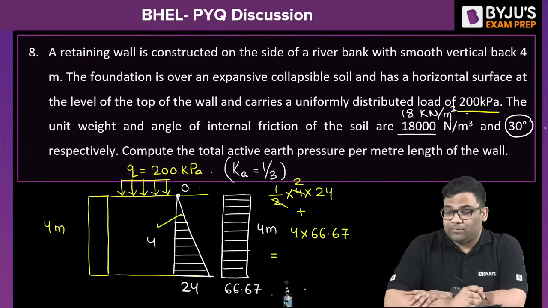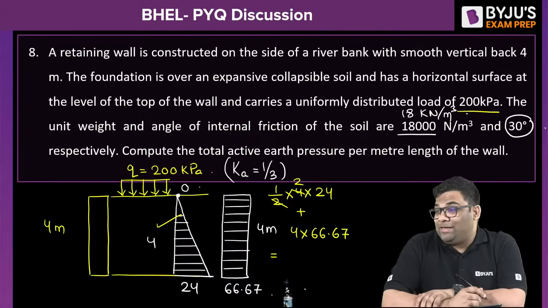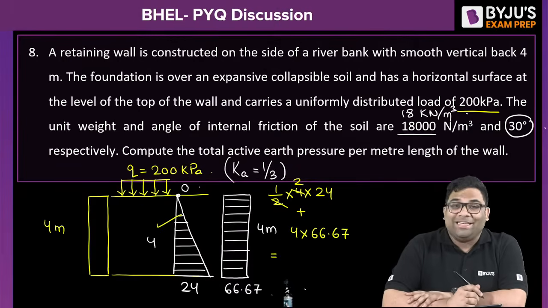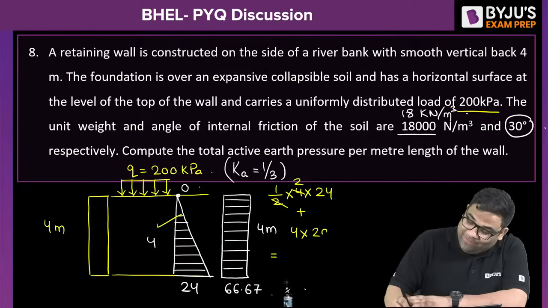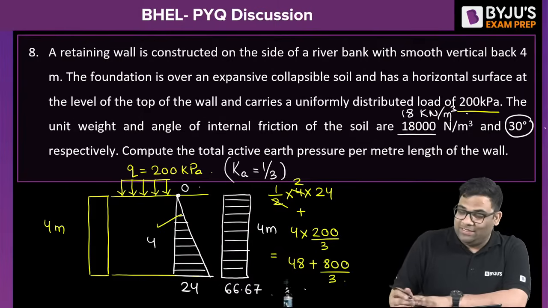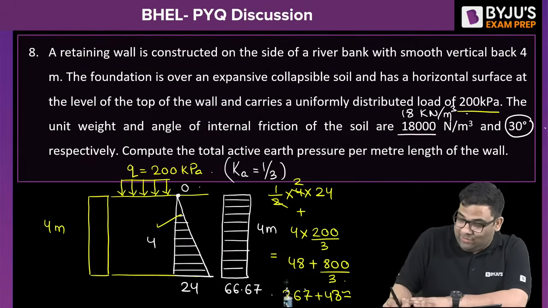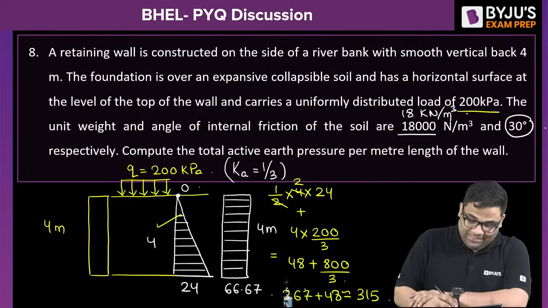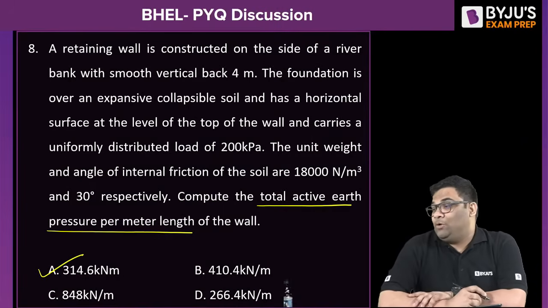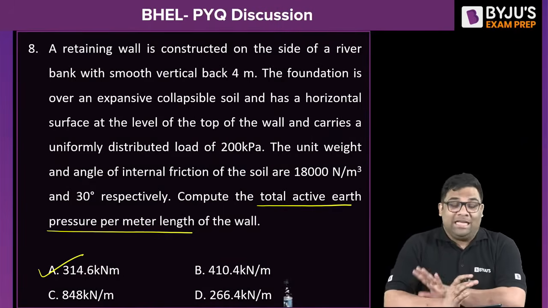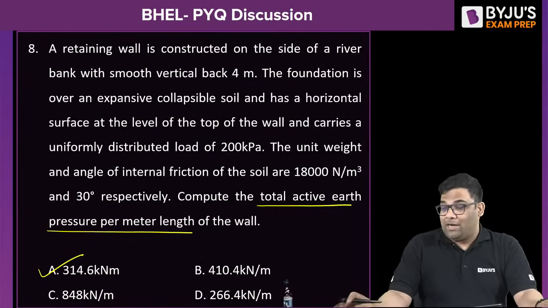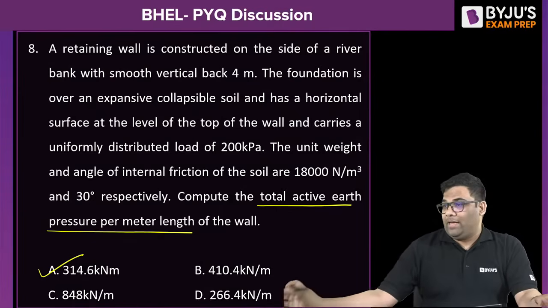Don't use your calculators because calculator is not allowed. You can write this as 200 by 3, so actually it is 48 plus 800 by 3. So it is 266 or 267. 267 plus 48, you will get around 315, which is the right answer. Don't use your calculators because in many of the PSU exams, calculators are not allowed. Okay, very good.